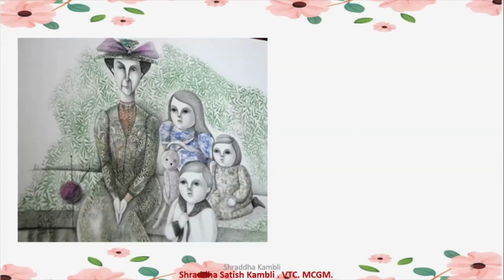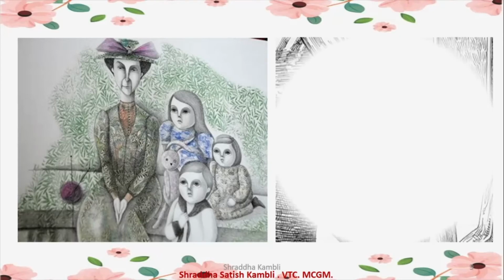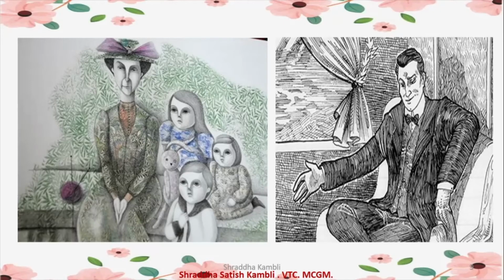So now who were the occupants of the train? There was a small girl, a smaller girl, and a small boy, along with their aunt. So you can see the aunt looks so serious, and all these children, they were along with their aunt. They were going somewhere along with their aunt. There was also a stranger. Now, a stranger is a person whom you do not know. He was a bachelor. A bachelor is a person who's not married. So he is not married, so he does not have too much experience with taking care of children.